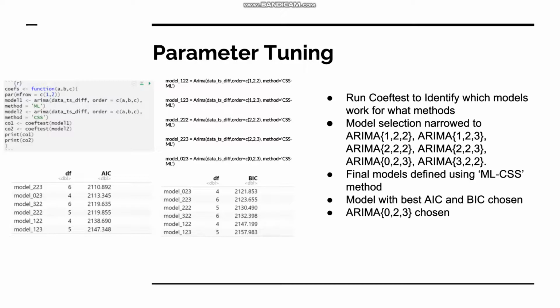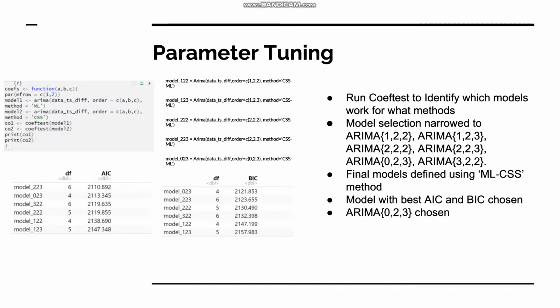After identifying a set of possible models, we store them as ARIMA models with their respective terms. Each ARIMA model is composed of two different method types, CSS and ML. Using the coeftest function, both methods for each model are executed to determine which methods work and if a model is redundant. Through this process, we further narrow the model selection to ARIMA 122, 123, 222, 223, 023, and 322. Because different models respond differently to either ML or CSS, the final models used a combination of ML and CSS instead of choosing only ML or only CSS.